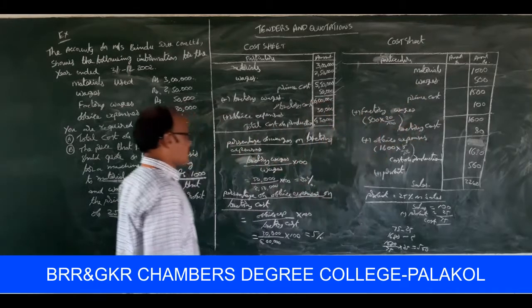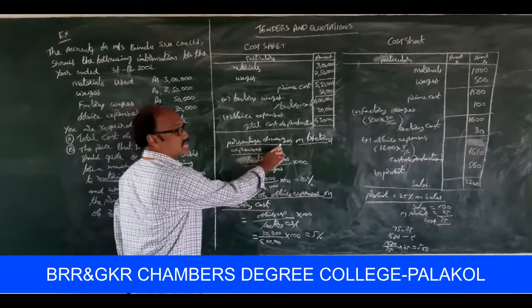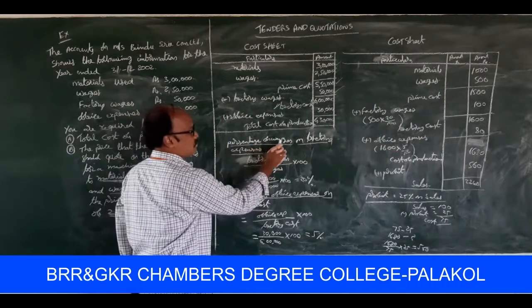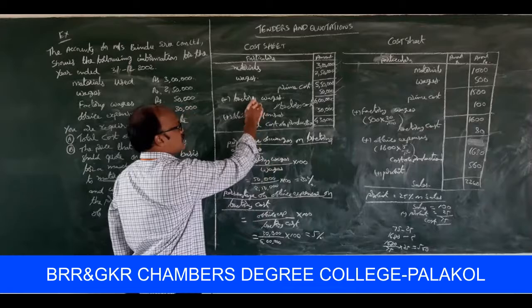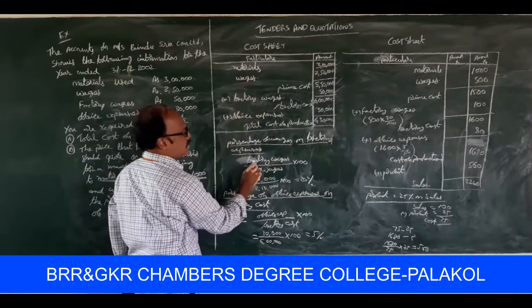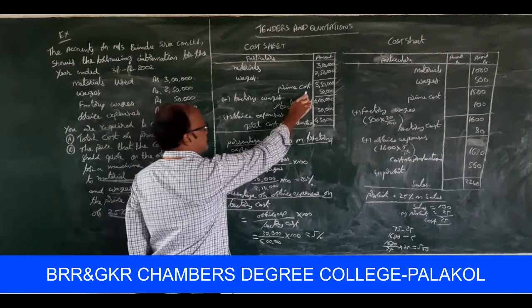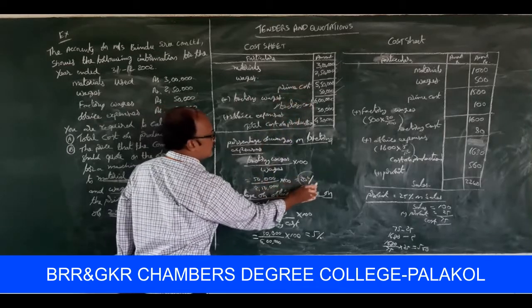Look at the board, please. Percentage of wages on factory expenses. Percentage of factory expenses on wages is factory expenses by wages into 100, that is equal to 50,000 by 2,50,000 into 100, that is equal to 20%.